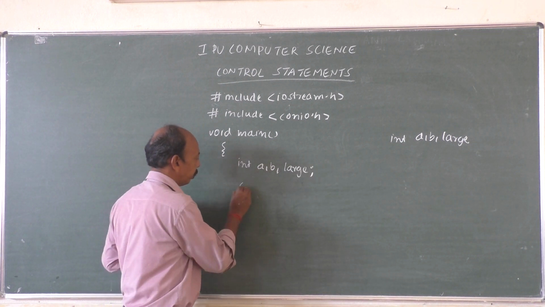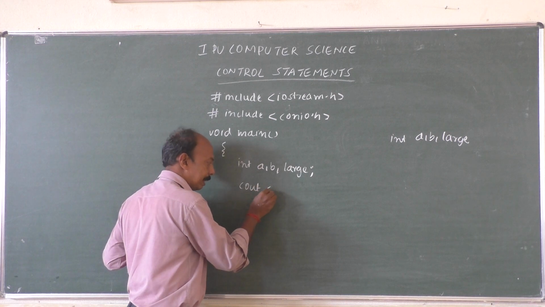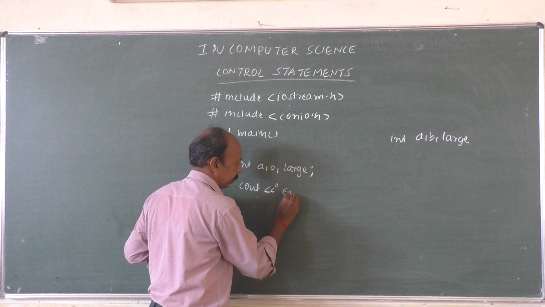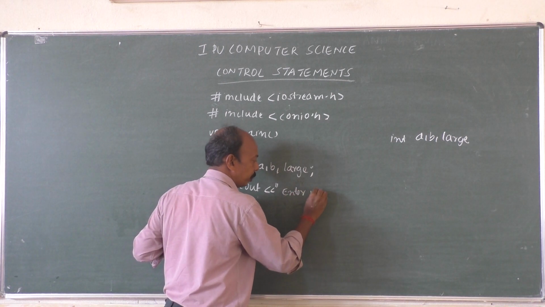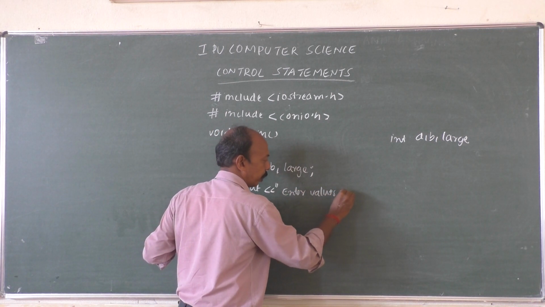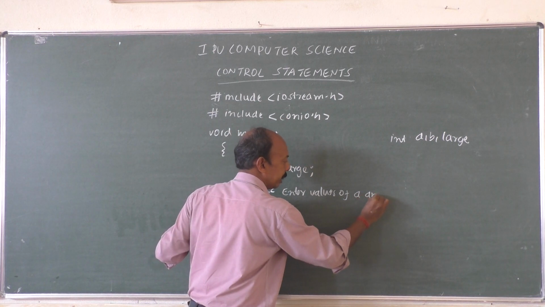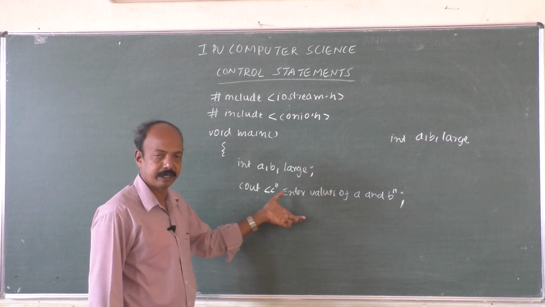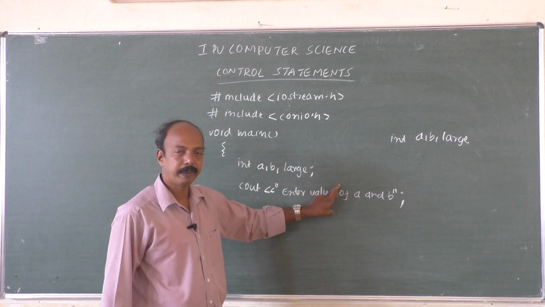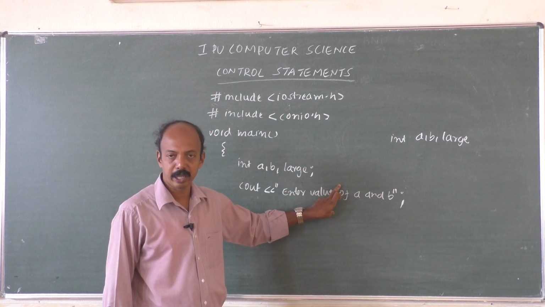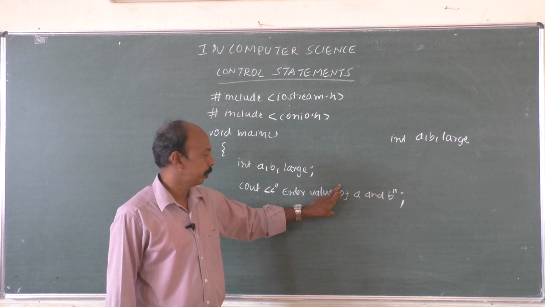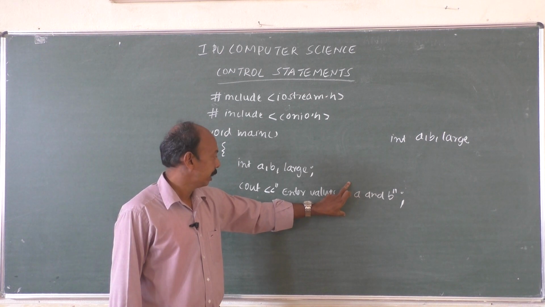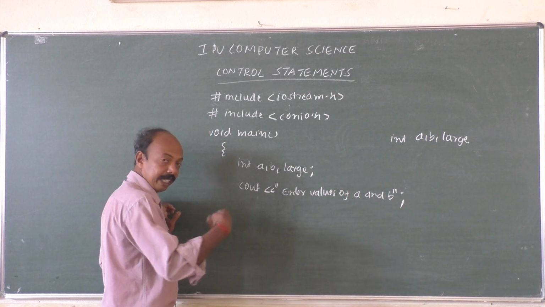So cout is to display a message, "enter values of A and B". This is just a message. Nothing will happen from this. After looking at this, we will come to know that we have to input two values, A and B. So through the keyboard, we are ready to input, isn't it? But it should take the values.